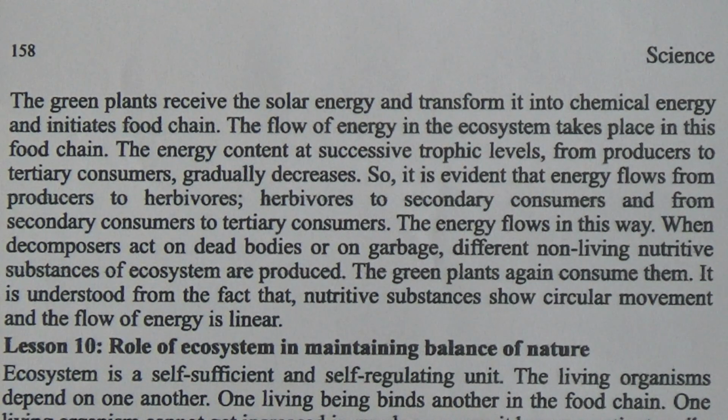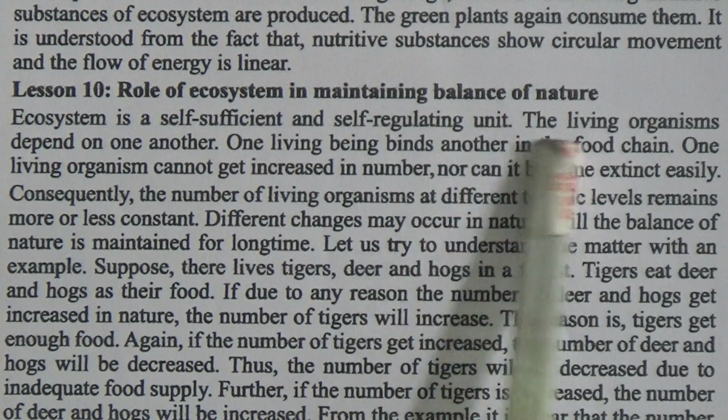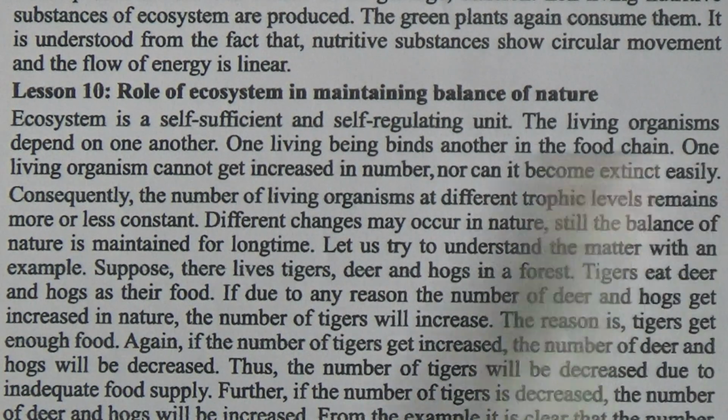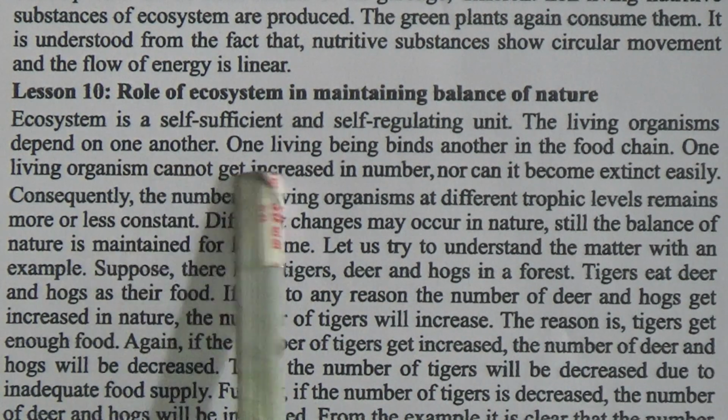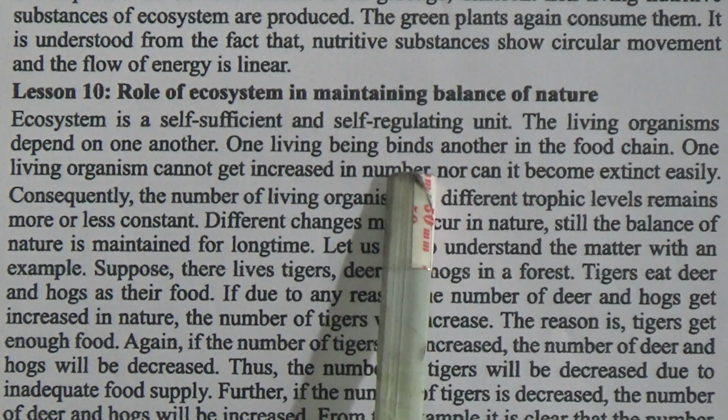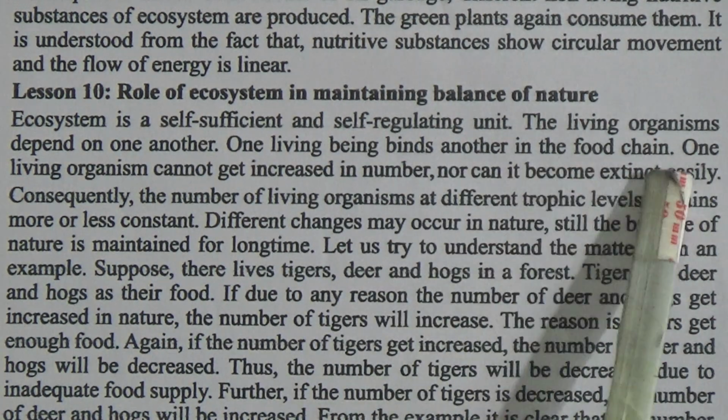Lesson 10. Role of ecosystem in maintaining balance of nature. Ecosystem is a self-sufficient and self-regulating unit. The living organisms depend on one another. One living being binds another in the food chain.